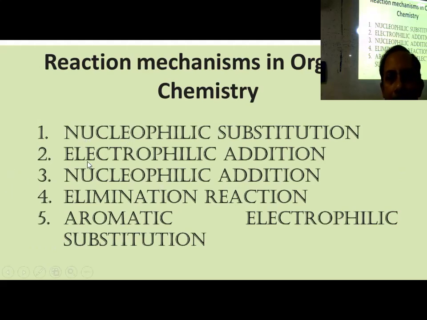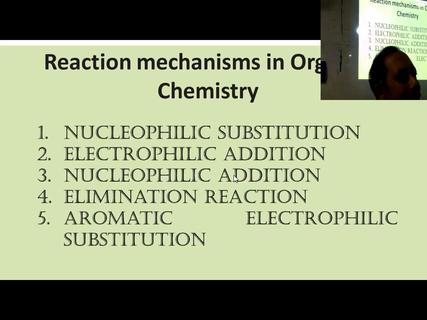Next is electrophilic addition. Addition means getting added up. Nothing is replaced, nothing is substituted, but one group has entered. For example, HBr addition into propene. Okay, HBr addition into propene. So what do you get? CH3CHBrCH3. The product is CH3CHBrCH3. So this type of reaction is called addition. Why addition? Because it is just getting added up. What is getting added up? HBr is getting added up. Nothing is going out. That is called an addition reaction.